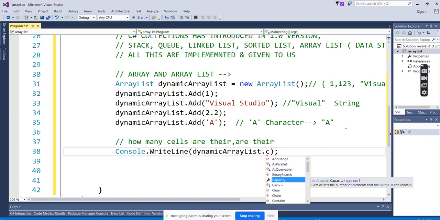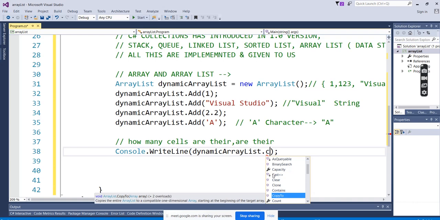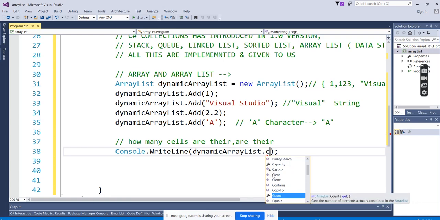You can see here, these are all the properties of the dynamic array list object. This is an object. So what is there? Capacity is there. Clear is there. Clone in the sense copy. Contains. It is going to check whether Visual Studio word is contained or not. Whether the one is contained or not. CopyTo means it will copy one array to another. Count is there. We have used Count in the previous examples, right? When we are looping and iterating the things, we have used Count to check the number of values to iterate for.